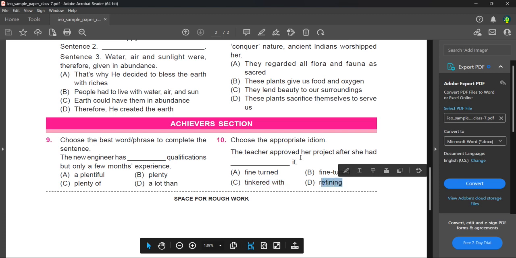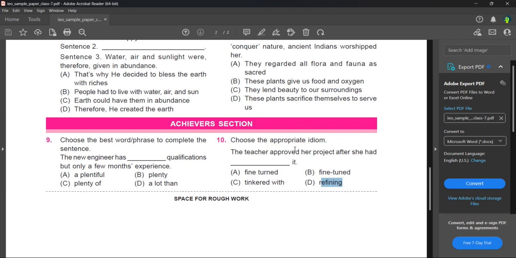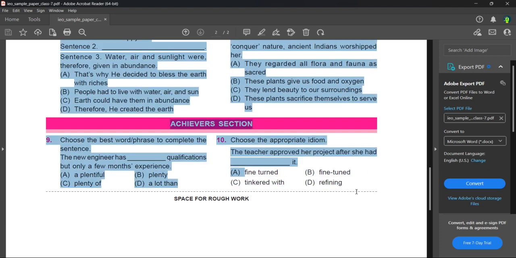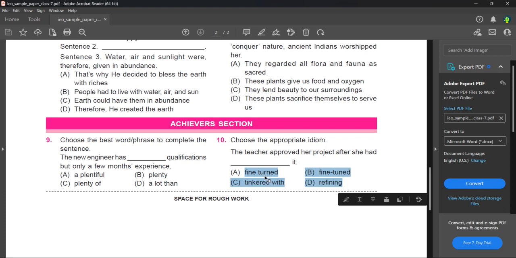Refining. The teacher approved the project after she had refining it. Refining means you're making small changes in a particular thing to clarify it. So that also is not a correct answer. These four idioms all mean only very small changes. Each idiom means some small change. You're making a small change in something. All the idioms have that in common, but the rest of the sentence is where each idiom differs. So 10, B is the correct answer.